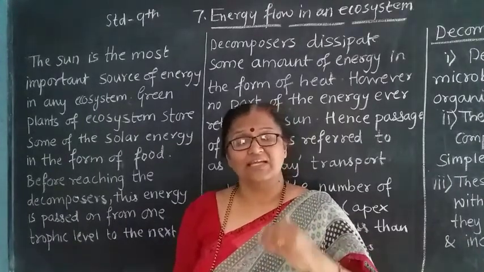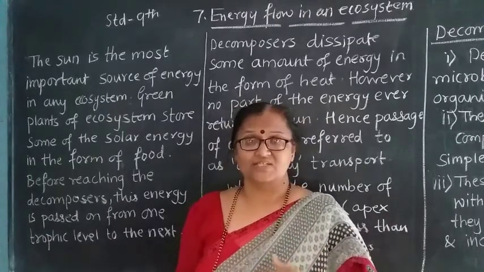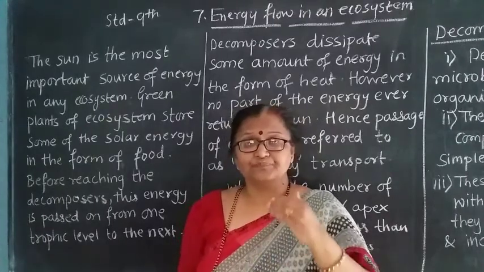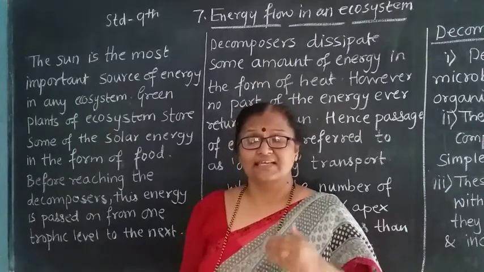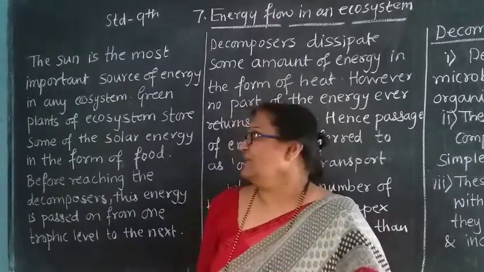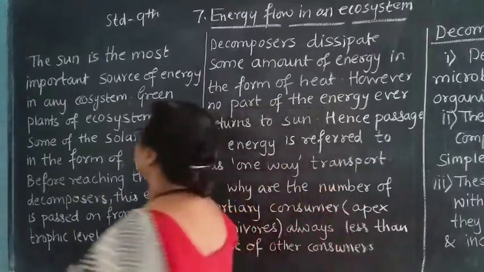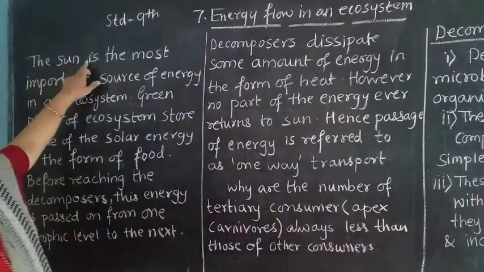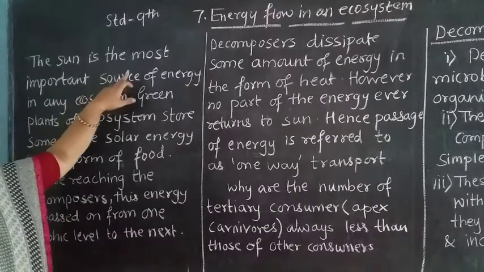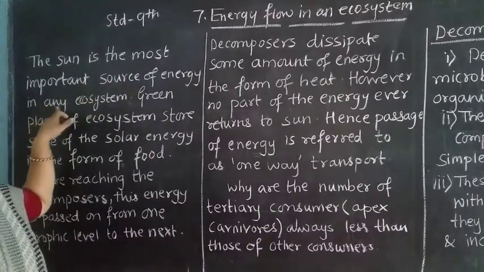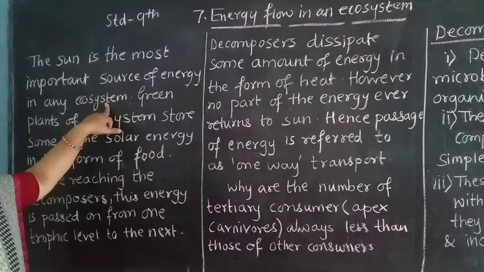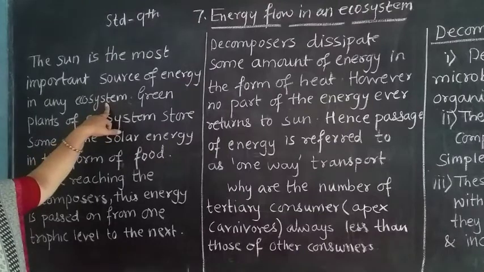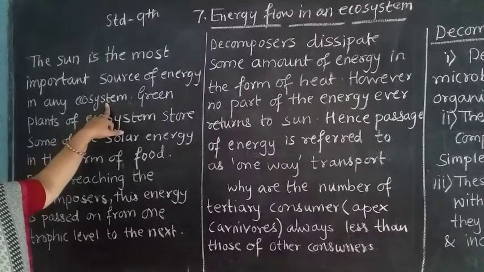It plays a very important role in your food chain or food web. See here, the sun is the most important source of energy in an ecosystem.